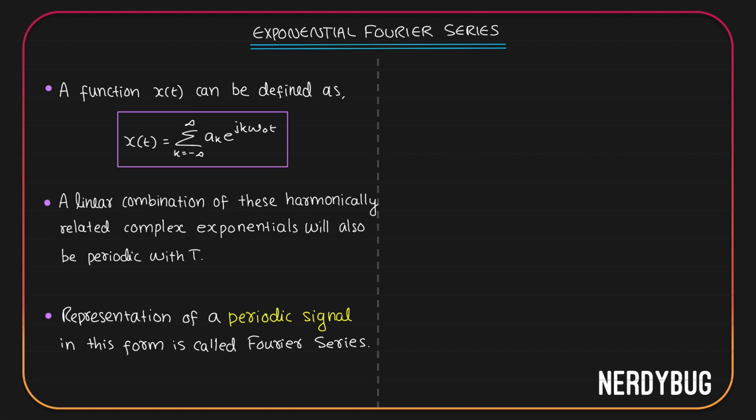Using this idea, let us update our definition for Fourier series. Representation of a periodic signal in this form is called Fourier series. So Fourier series is used to represent a periodic signal as a linear combination of harmonically related complex exponentials.